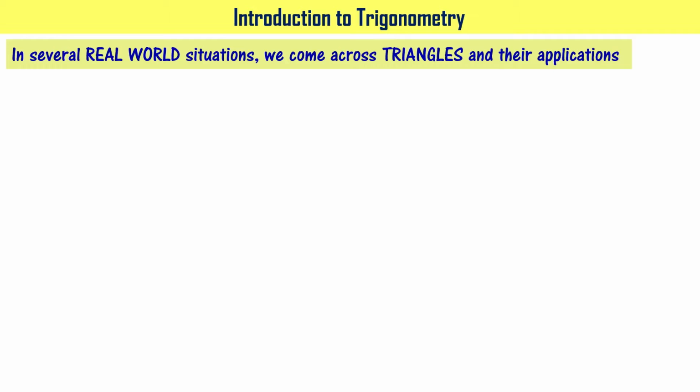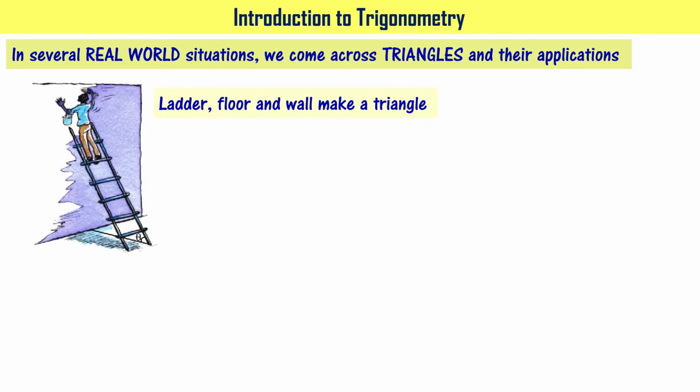In several real world situations, we come across triangles and their applications, right? For example, look at the figure. Ladder, floor and wall. They make a triangle, right? If you draw lines parallel to the ladder, floor and wall, they make a triangle. That particular triangle is a right angle triangle. Please note this, because the angle made by the wall to the surface of the floor is 90 degrees, right?